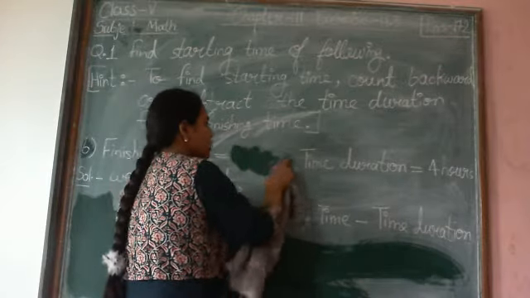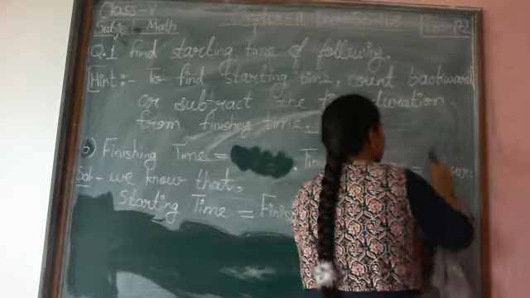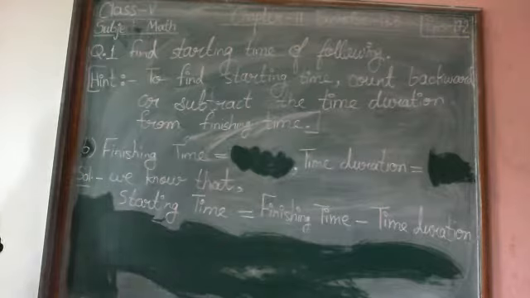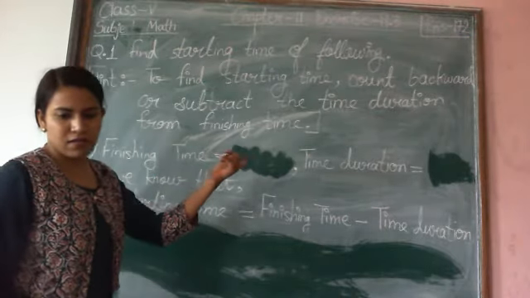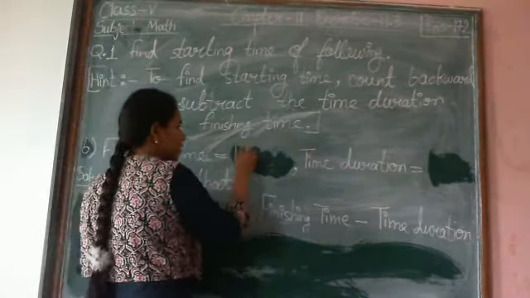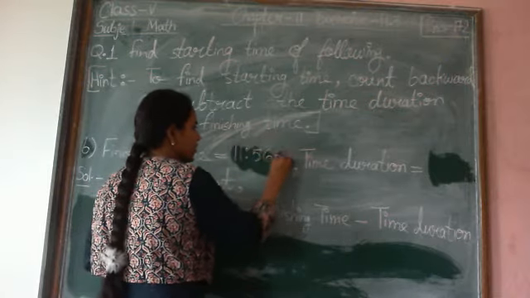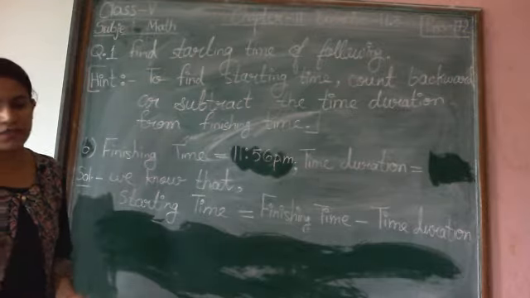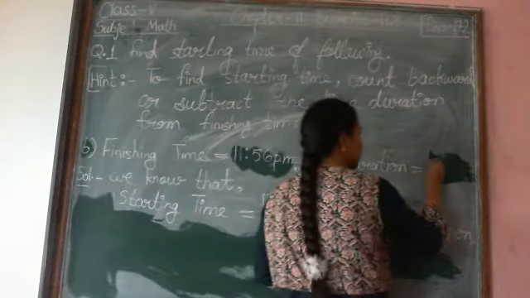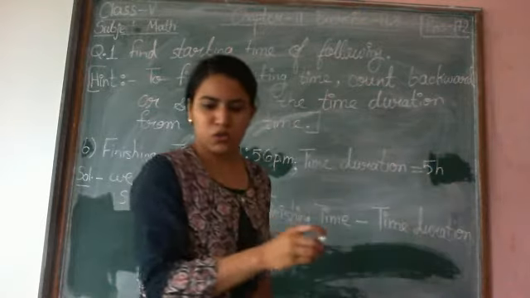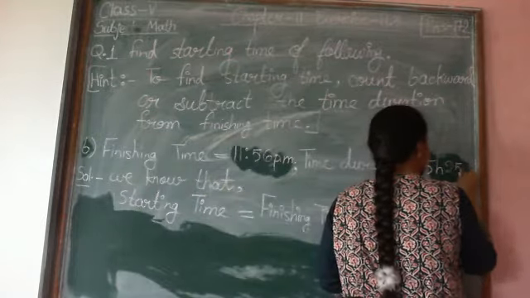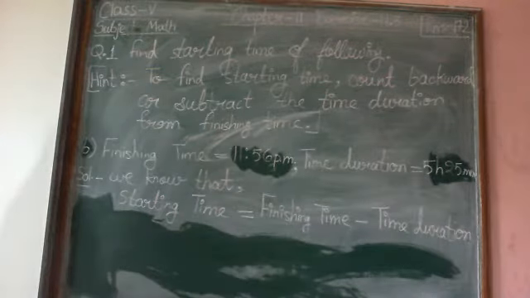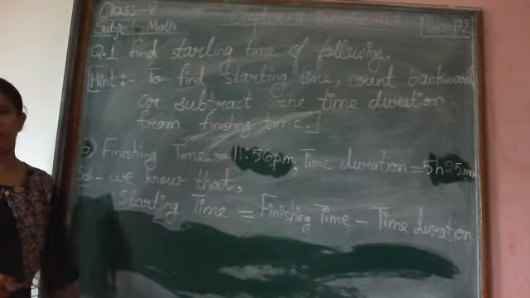In this question also we will find starting time, and to find starting time two data are given. One is finishing time, given as 11:56 p.m. It is the finishing time of the work. And what is the time duration given? Time duration is 5 hours 25 minutes. Right? It is the given question. What is our task? Our task is to find starting time.